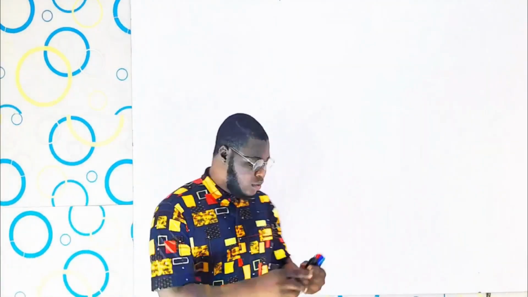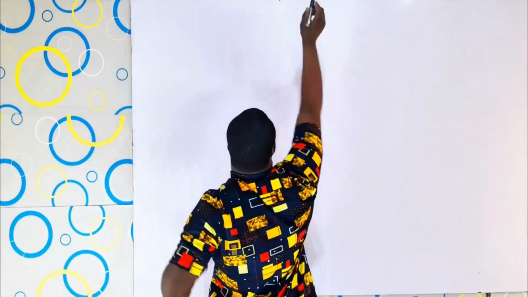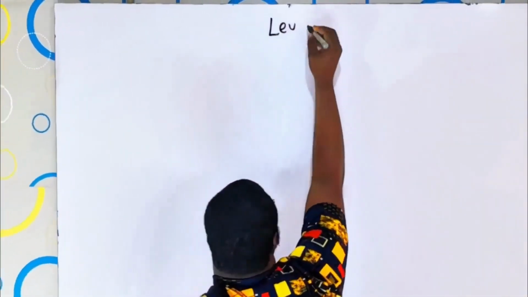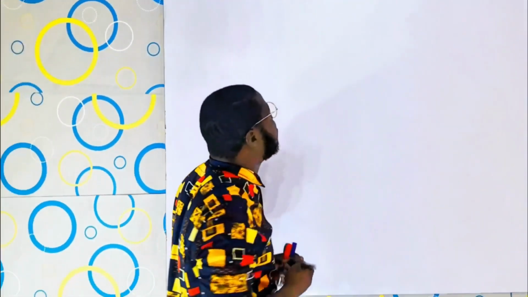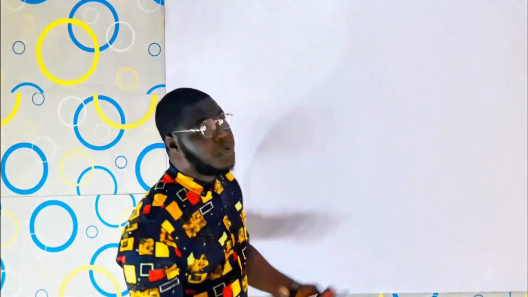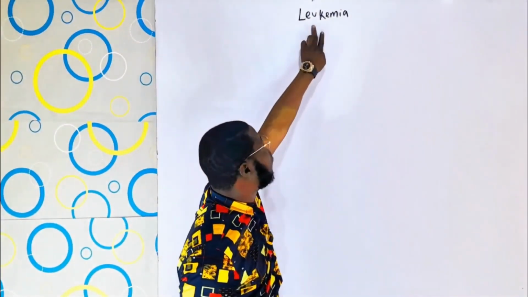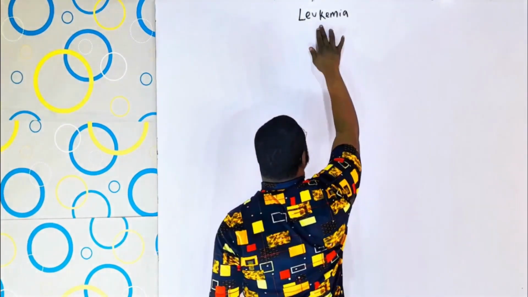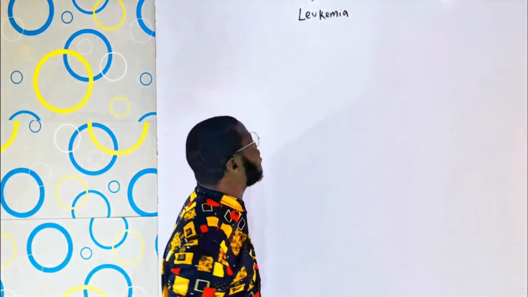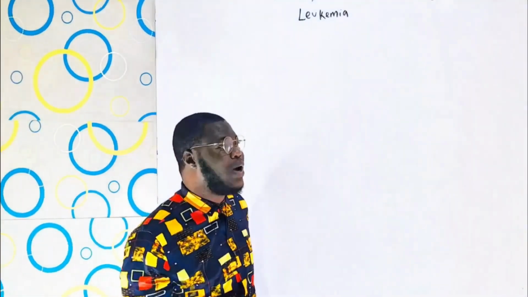Welcome back. Now, talking about leukemia. Most of the time we use the linguistic approach to define our conditions, dividing the word into leuk and emia. But this will not give us our definition. Leuk means white and emia means blood, so leukemia strictly means the white blood cell.